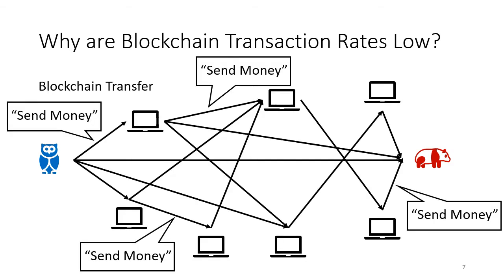Whereas in the cryptocurrency context, agents are anonymous and can appear and disappear at will. And so no agent can trust any other agent directly. Instead, agents have to trust the network as a whole. And this means that if one agent wants to send money to another, they have to tell the entire network about the transaction, not just their counterparty. And in general, it's much easier to make one computer talk to one other computer than it is to make many computers talk to many other computers at high rate.